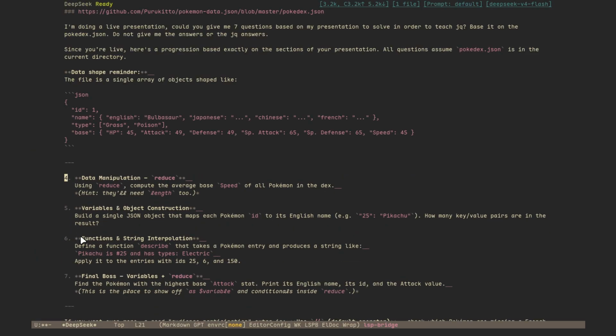Compute the average base speed of all the Pokemon in the dex. So first we need the amount of Pokemon in the dex. That's a use case for variables.